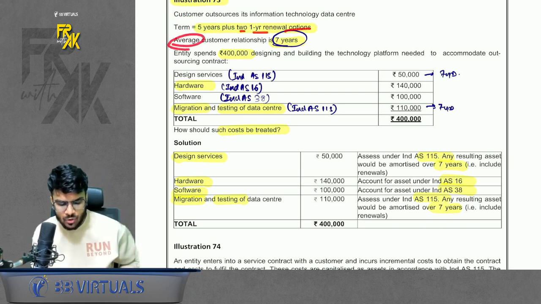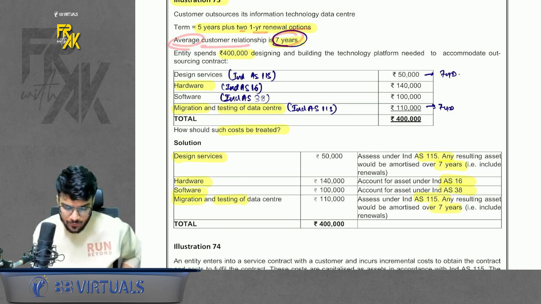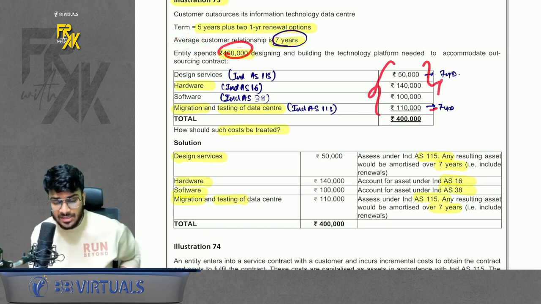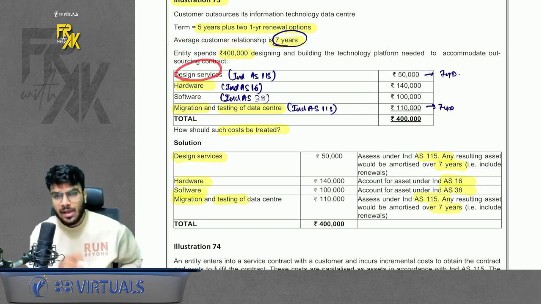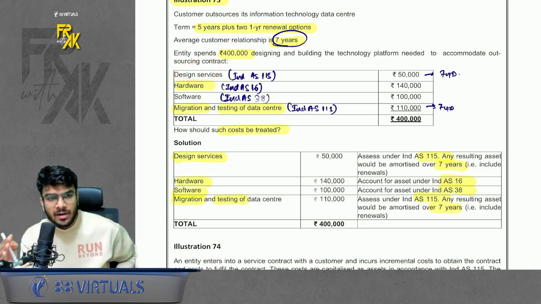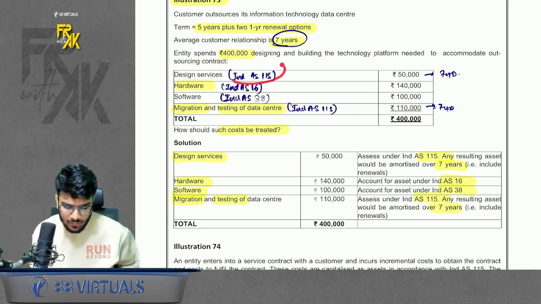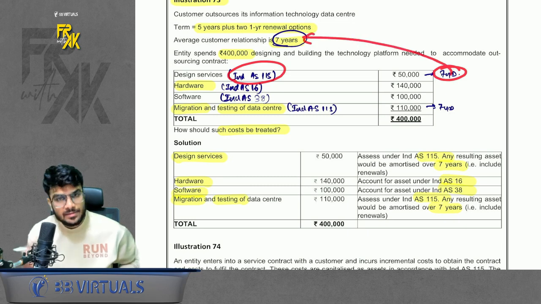So basically, the average contract relationship is 7 years. We spend 4 lakhs. Now, how are the 4 lakhs spent? See, design services. Are design services covered under any Ind AS? No. Cover under 115 and amortize over 7 years.